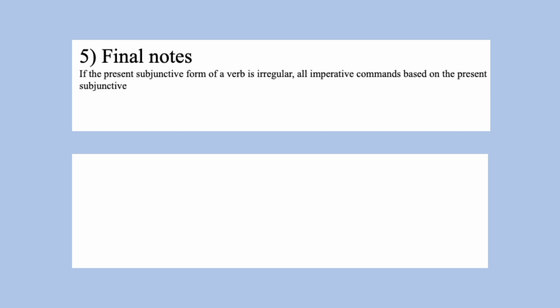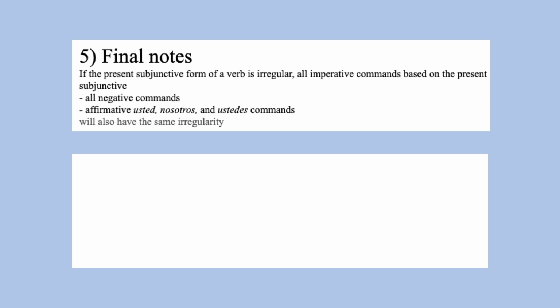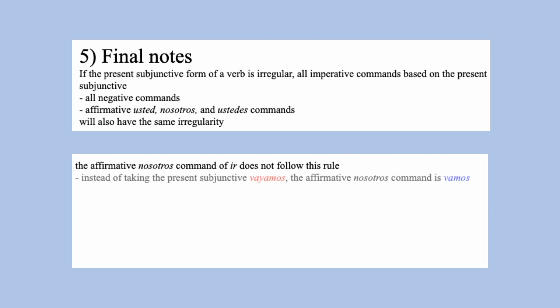If the present subjunctive form of a verb is irregular, then all commands based on the present subjunctive, so all negative commands, and affirmative usted, nosotros, and ustedes commands, will have the same irregularity based on their present subjunctive forms. The affirmative nosotros command of ir, however, does not follow this rule. It does not take the present subjunctive form vayamos. Instead, the affirmative nosotros command is vamos. The negative nosotros command form of ir, however, is no vayamos, based on the present subjunctive.